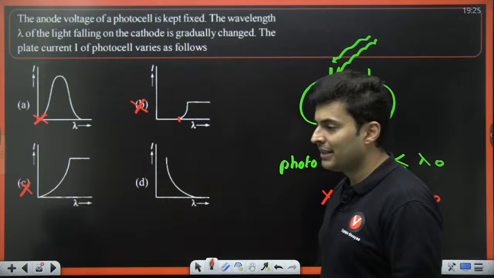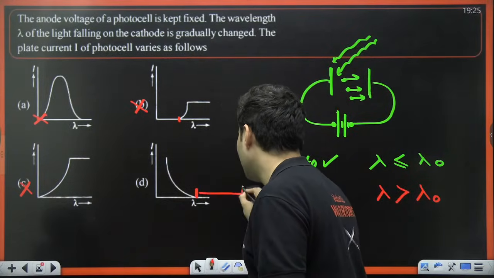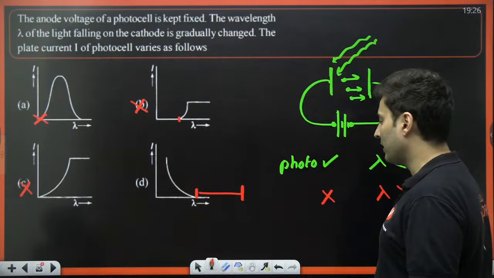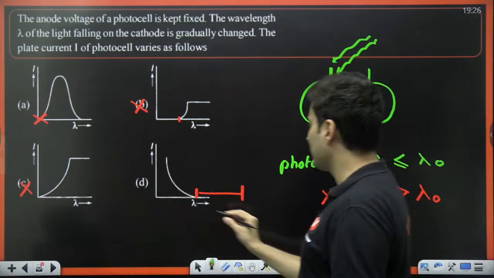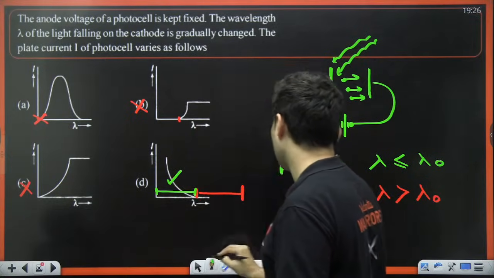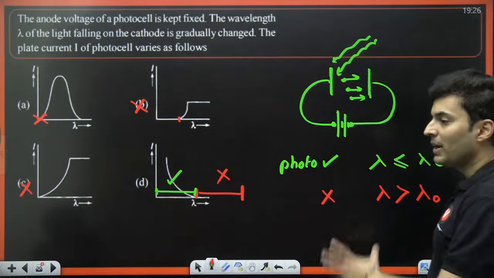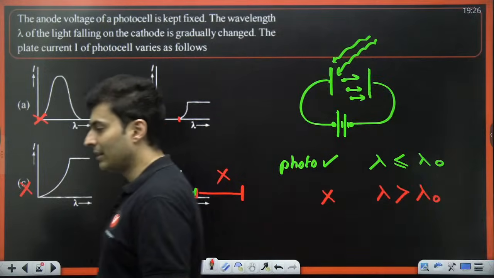So this point is wrong. If you see over here, it kind of makes sense that this is the dead zone when there is no photoelectric effect occurring, and this is that green zone where photoelectric effect is definitely occurring. So this is the only option which matches correctly. So it should be D option. Exactly, it should be D option.